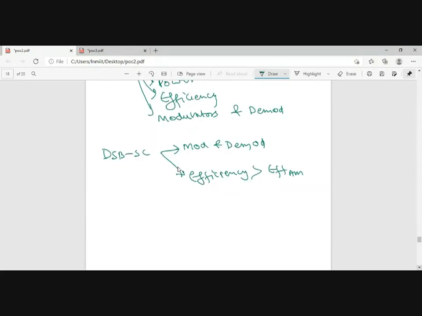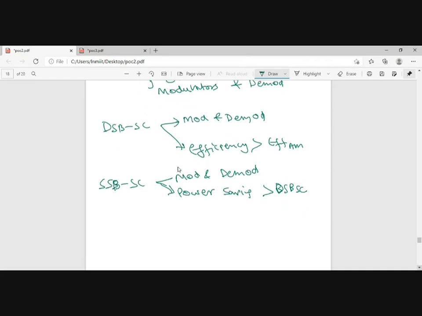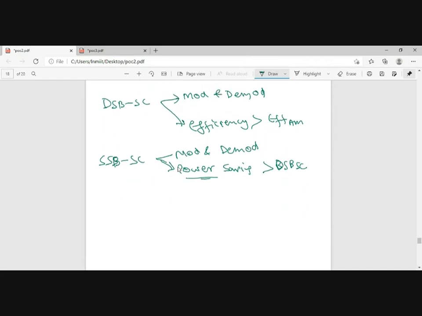Then we went for SSB-SC. Similarly, modulators and demodulators both, and then showing the power saving greater than DSB-SC. When we are saying power saving, those who have attended must know what you understand by power saving. Then we went for VSB-SC.